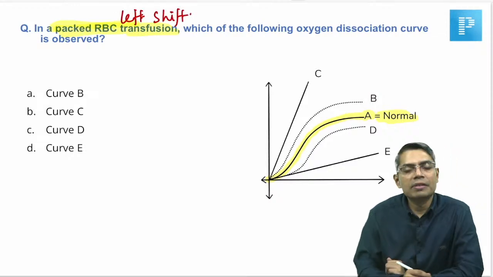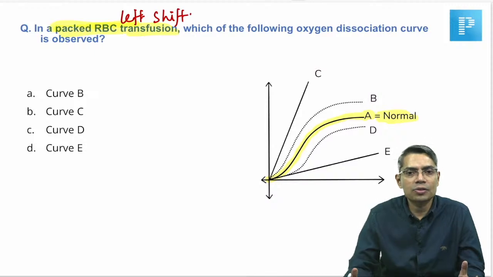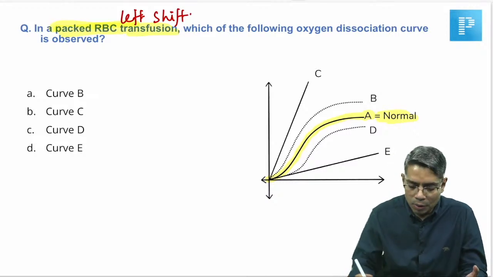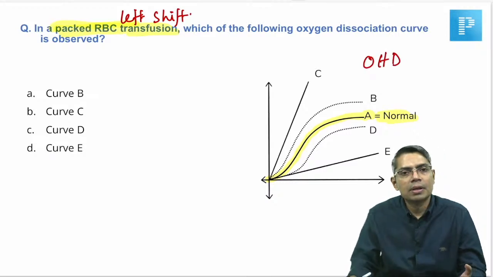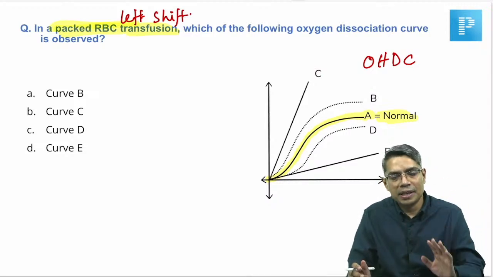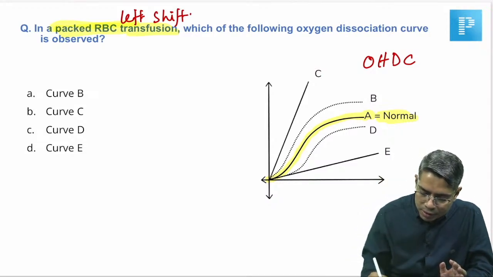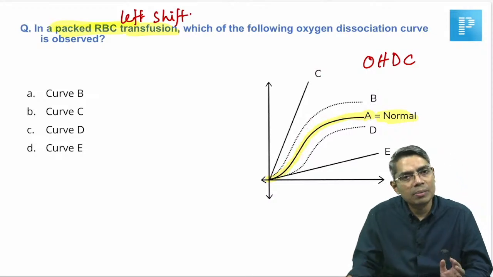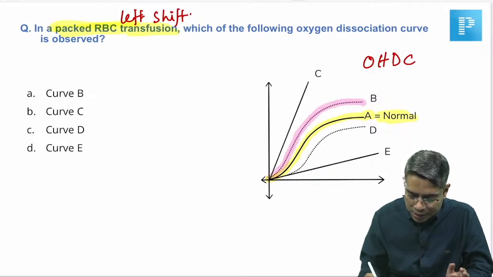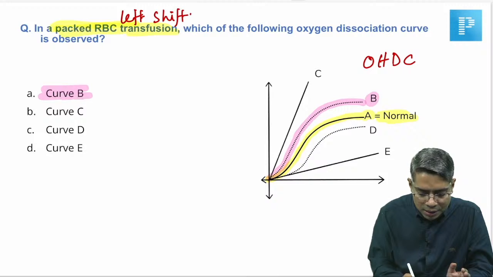Whenever you are infusing packed blood, that blood is already stored in the blood bank. So whenever you store blood, that is a kind of left shift. And left shift means the OHDC curve, oxygen hemoglobin dissociation curve, will shift to the left side as it is, meaning it will not become a straight line. The normal shape of the curve is the sigmoid shaped curve. So the sigmoid shape will be maintained, but the curve will be shifted to the left hand side. If you look here, only one is correct. This is the left hand side shift of this curve. So B is the correct answer. So A is the correct answer in this question.